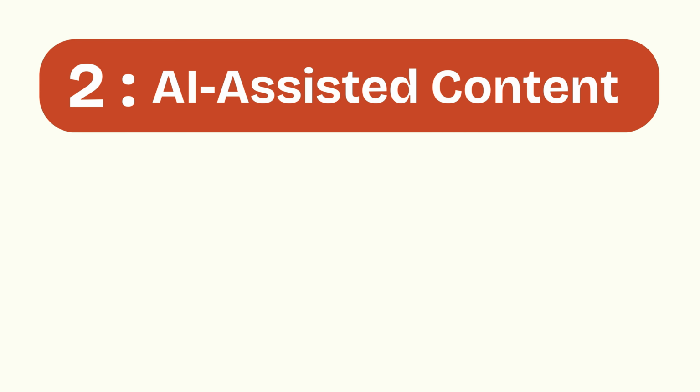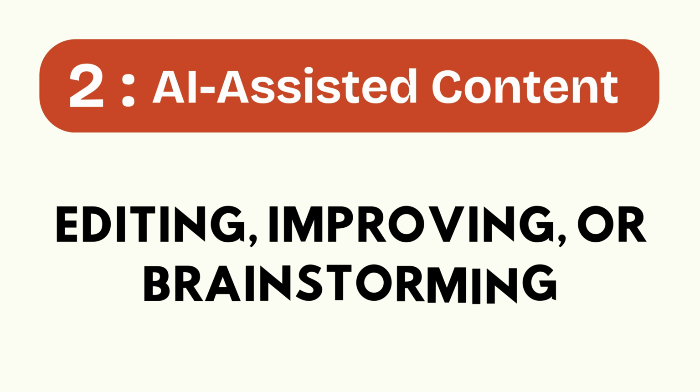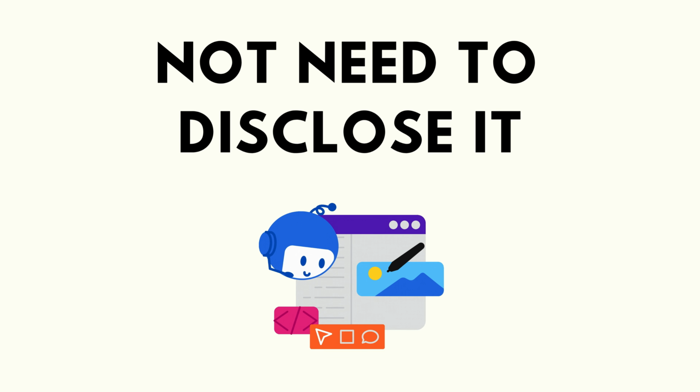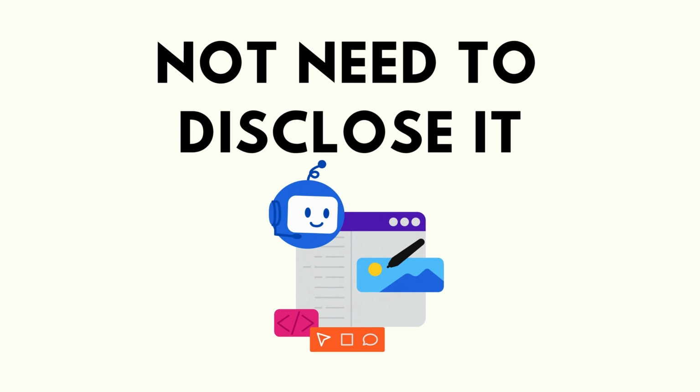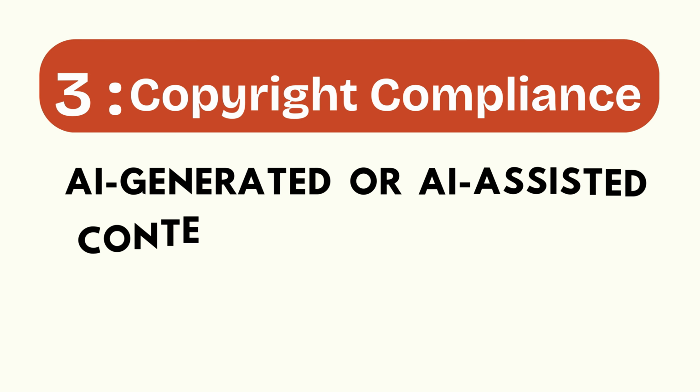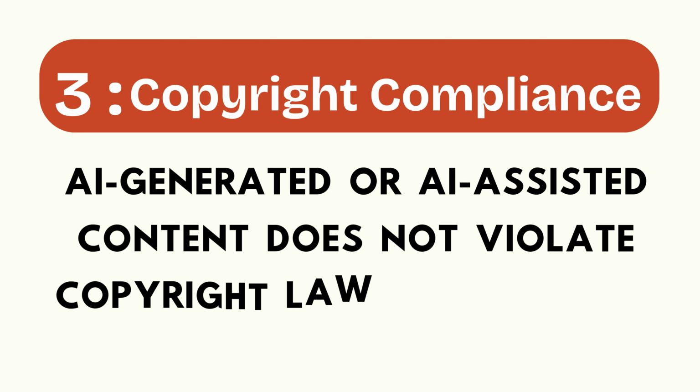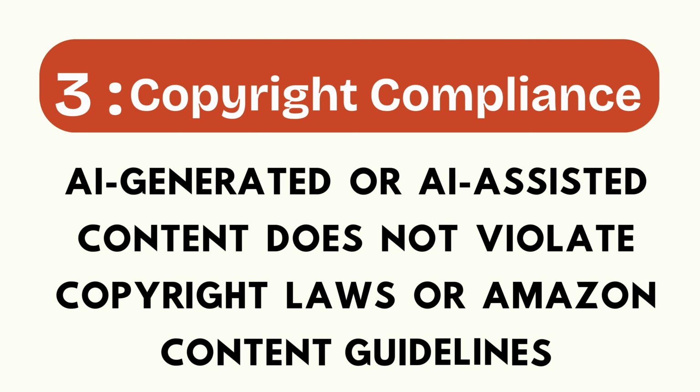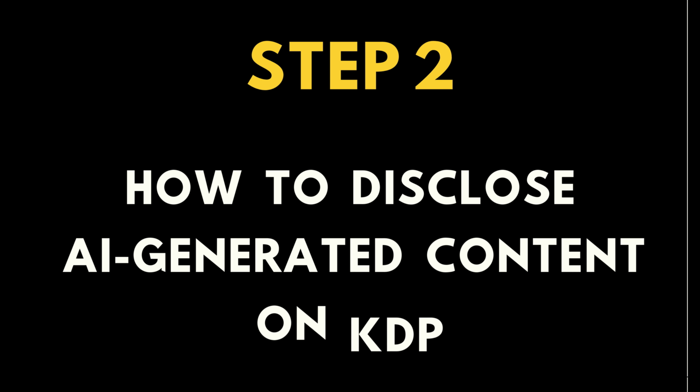AI-assisted content. If you wrote the book yourself but used AI for editing, improving, or brainstorming, then this is considered AI-assisted, and you do not need to disclose it. Copyright compliance. You are responsible for ensuring that all AI-generated or AI-assisted content does not violate copyright laws or Amazon content guidelines.